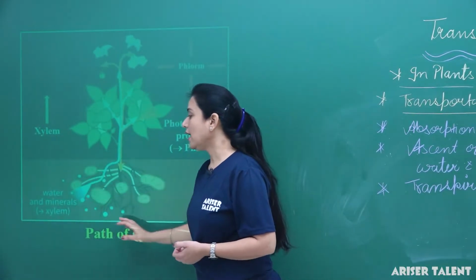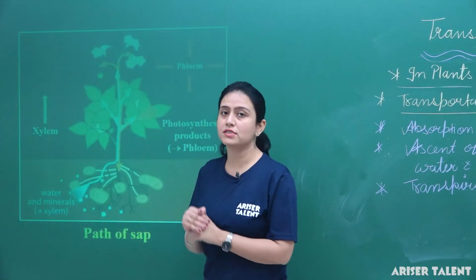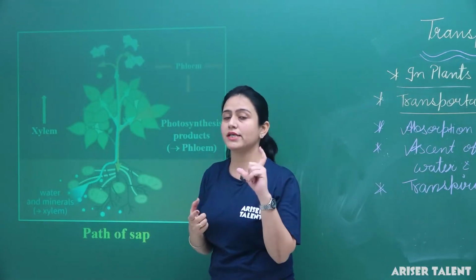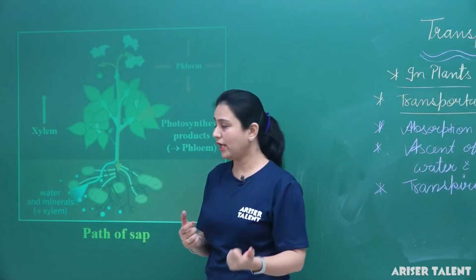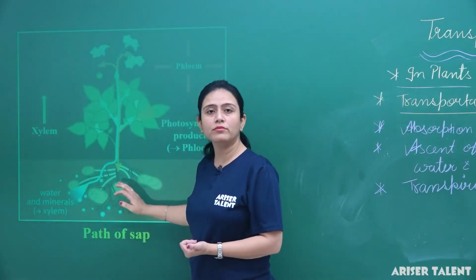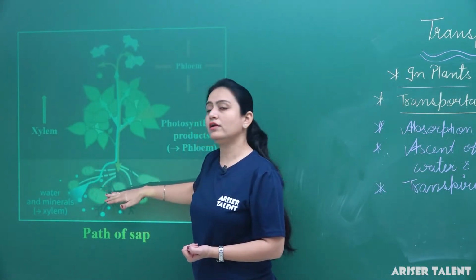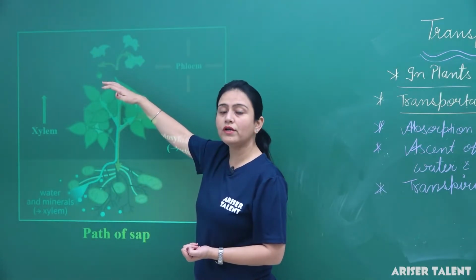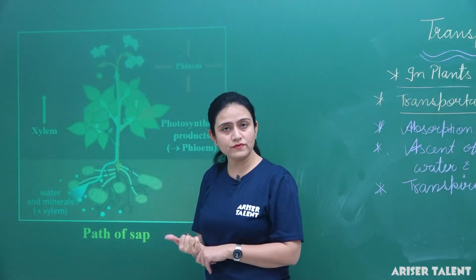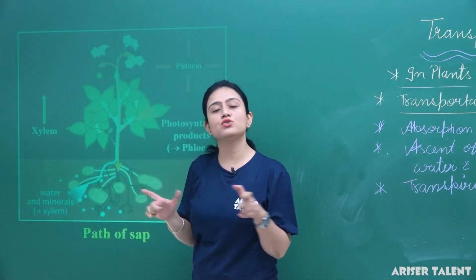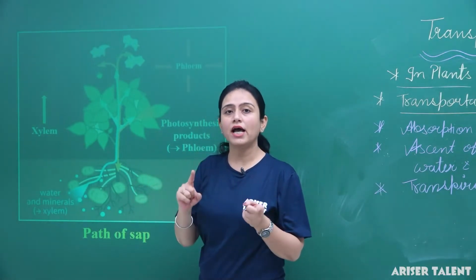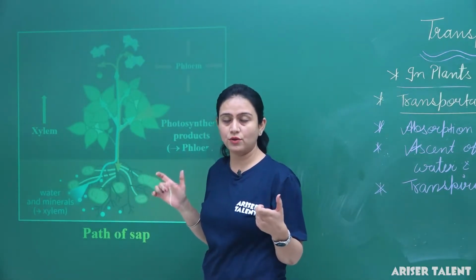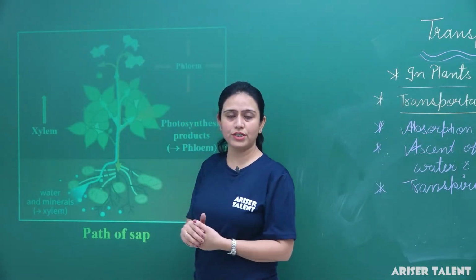First part is absorption of water and minerals. In the plant, the transportation of water and minerals takes place in three forms. One is absorption of water and minerals. Whatever water and minerals are absorbed by the roots are carried to the different parts by the process of ascent of sap, and when the water reaches all the parts of the plant, the loss of water takes place. That process is known as transpiration. So this is the complete process of transportation in the plant.